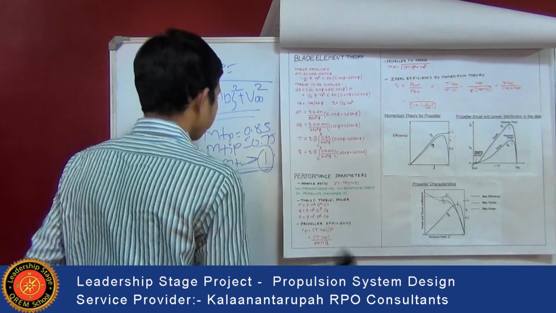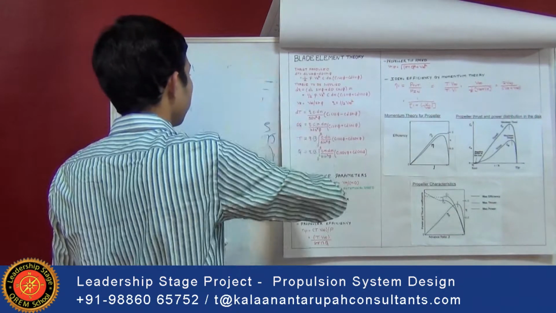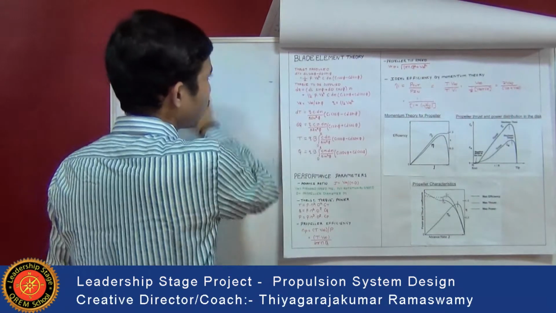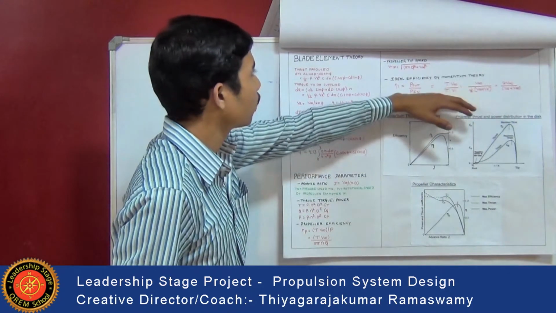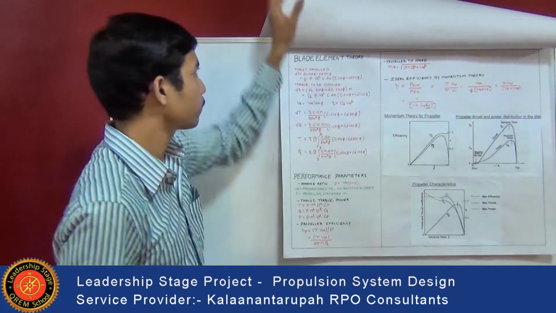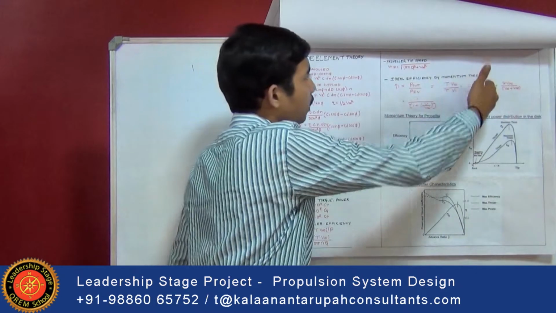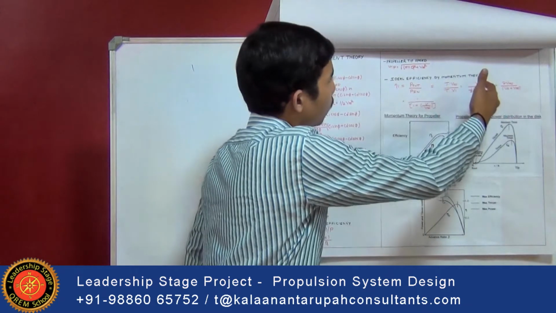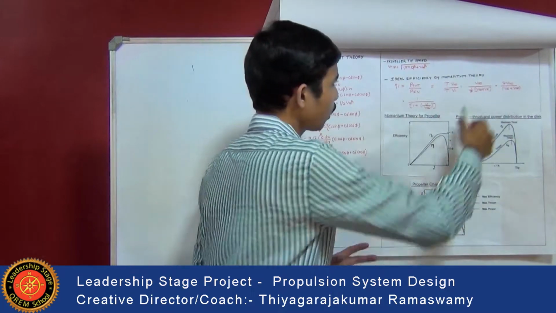Then coming to the ideal efficiency, this can be calculated by momentum theory. It is again power output to power input, that is the product of thrust and forward velocity divided by thrust times axial flow velocity. Simplifying this, we get V infinity over half of V infinity plus V, that is the forward velocity and downstream velocity.